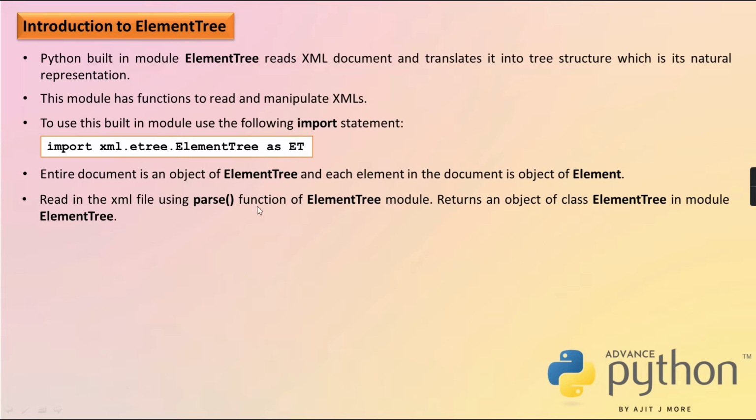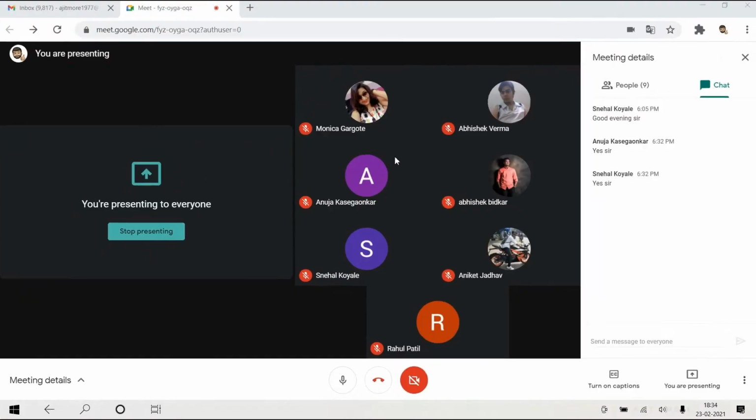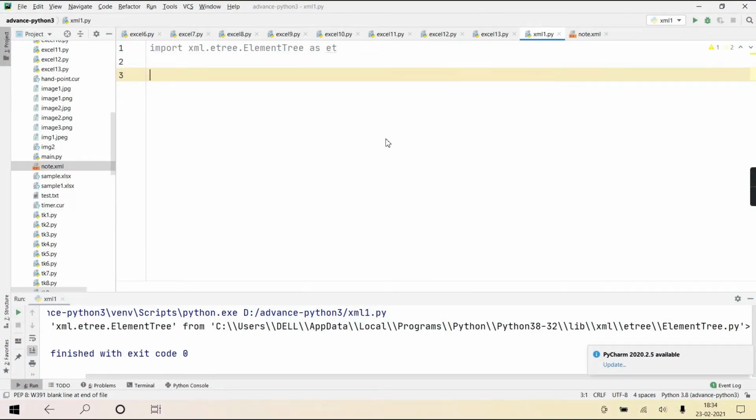So we'll write et.parse, and to parse give the name of the XML file. That entire file is loaded in memory in the form of an ElementTree object. So it returns an object of class ElementTree, and the ElementTree class is present in the ElementTree module. Now in this program only I'll show you that.